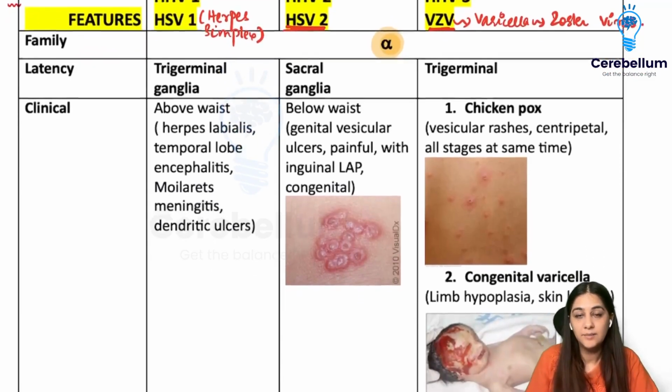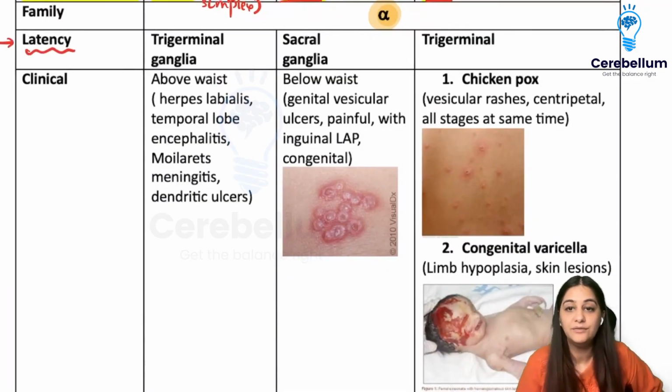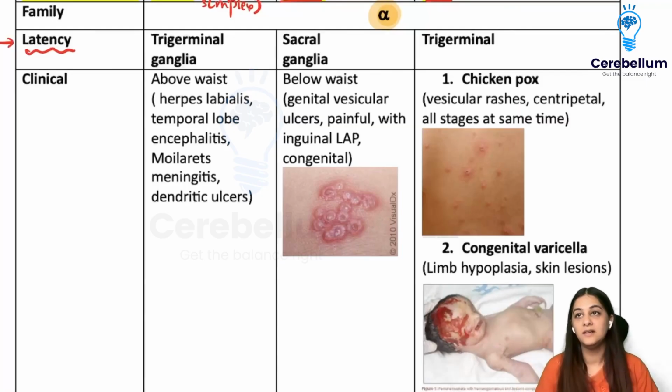The important part about the herpes family is that they form latency in some kind of nerves. That means once you're infected, they might go inside your nerves and stay there for a very long time happily, and eventually, whenever your immune system goes down or something happens, they might come and erupt out.